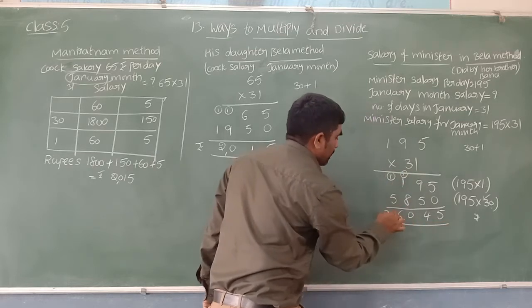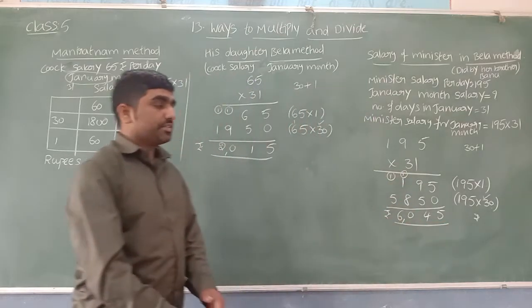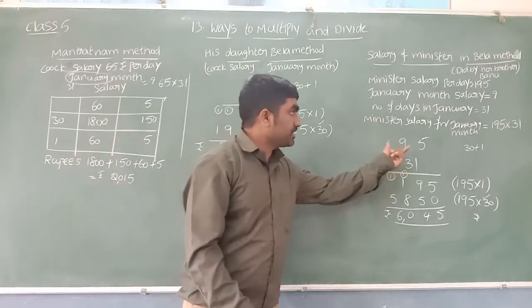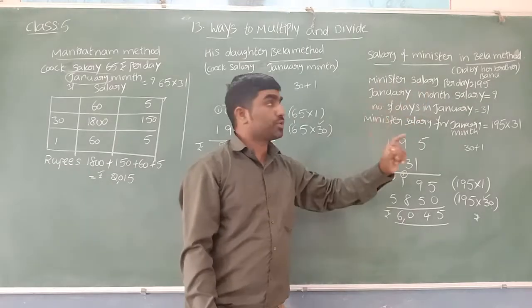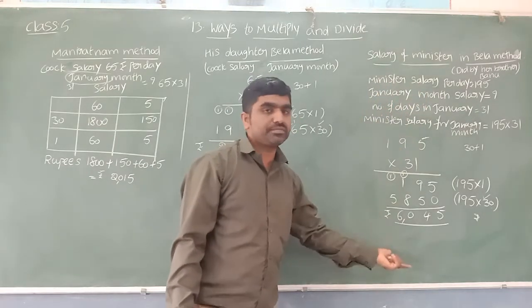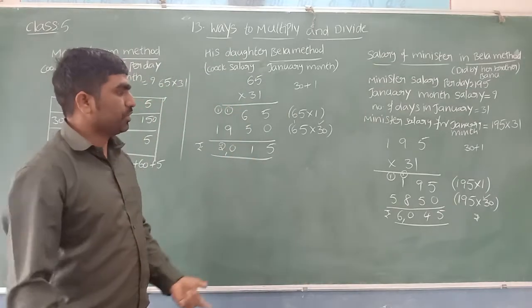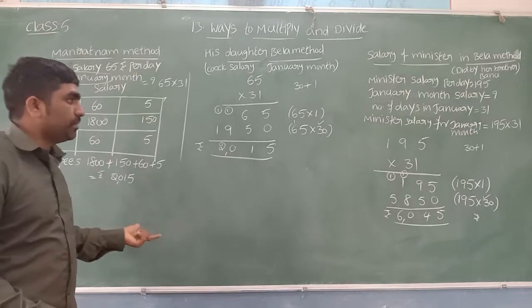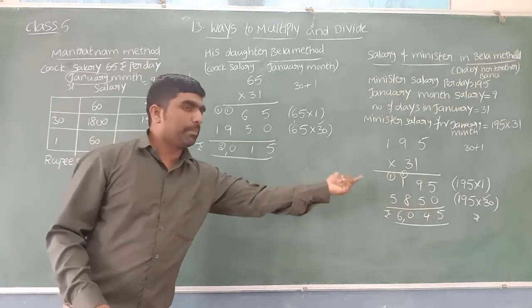So the minister's salary for the January month is 6,045 rupees, and this is the calculation done by Bela's brother Bhanu. In which method did she do better? Bela's method. So here we have two different methods to multiply. One is Maniratna method and another one is Bela method.